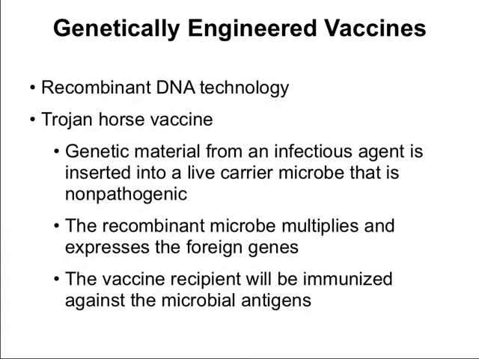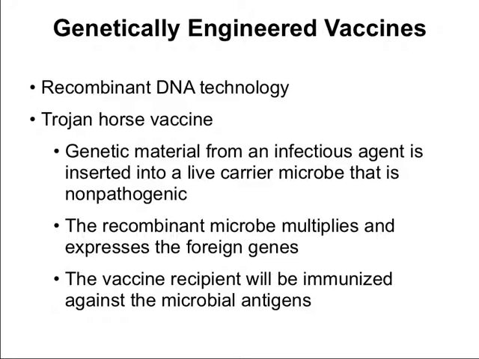You'll discover a lot about genetic engineering. Genetically engineered vaccines use recombinant DNA technology. That is, we take a gene from a pathogenic microbe that leads to the display of its antigen, and we can insert that gene into another vector in order to deliver it into the host and have that antigen produced.